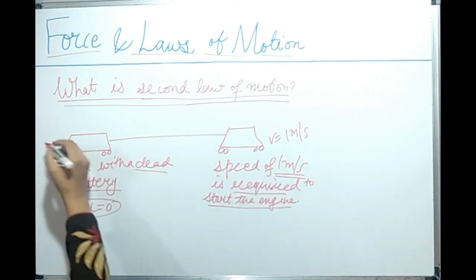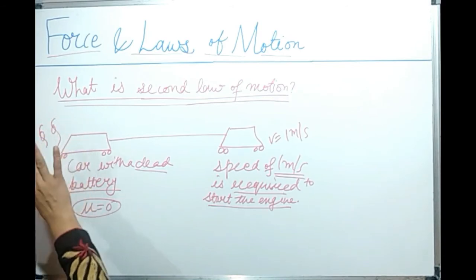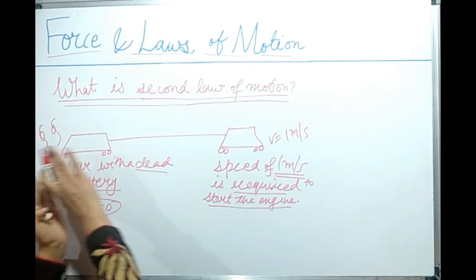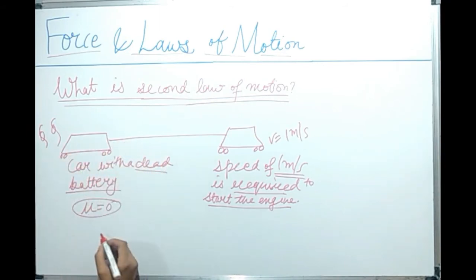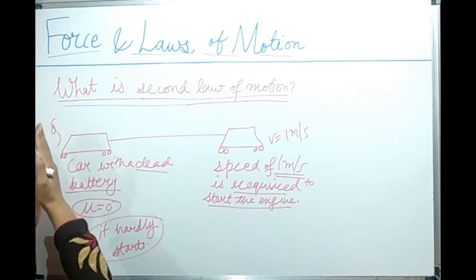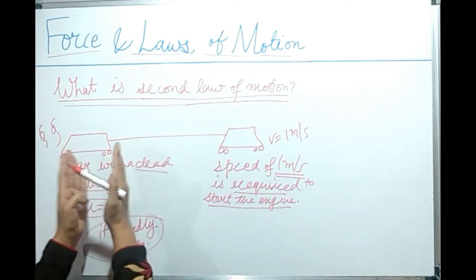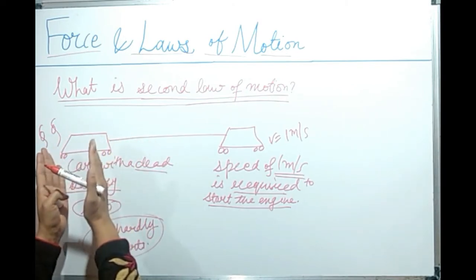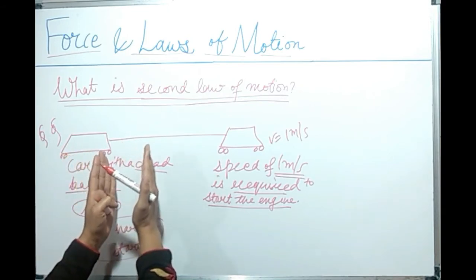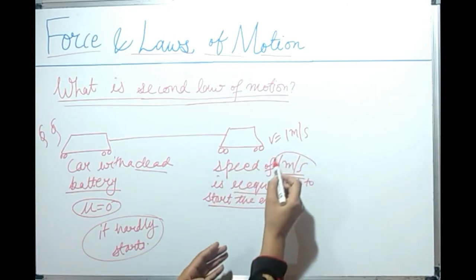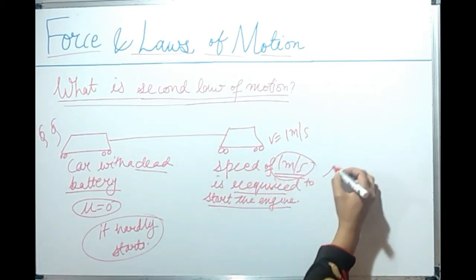Let's say one or two persons come and they suddenly push the car. That means they are applying a force. So it hardly starts initially. It doesn't start. But when these two persons continuously apply this force for some time, pushing this car continuously, then after some time the car may attain the speed of 1 meter per second and the engine starts.